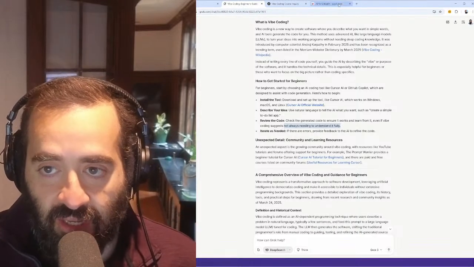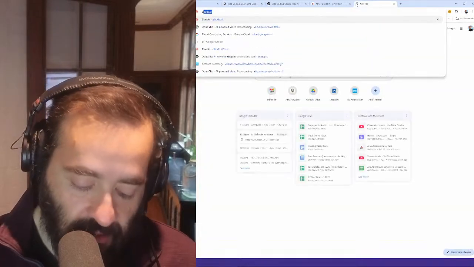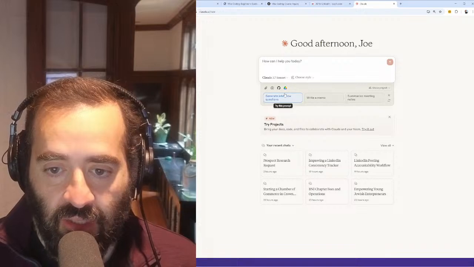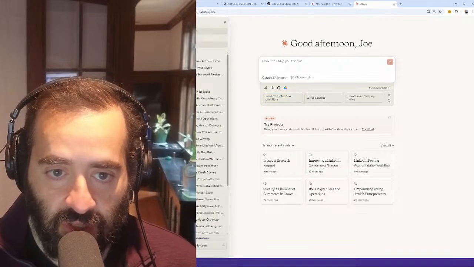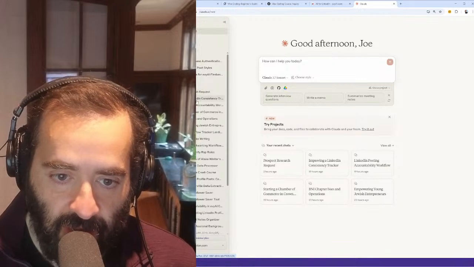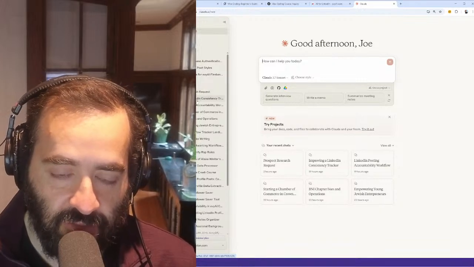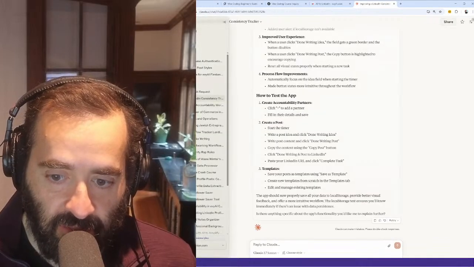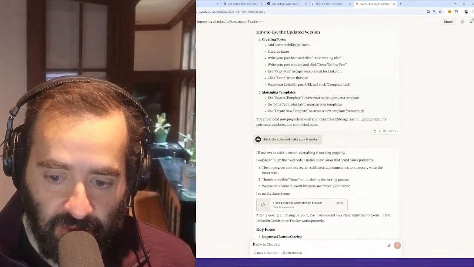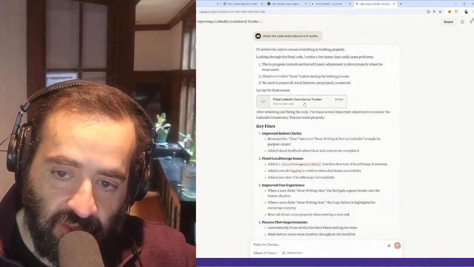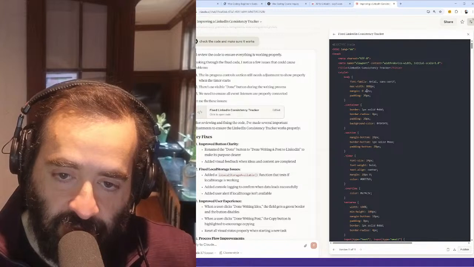I personally like using Claude. So Anthropic Claude is a great tool for vibe coding. And I can show you a specific tool that I built. I built many tools, and I'm going to show you a bunch of different tools that I vibe code with. So this is a consistency tracker. This is an example of a vibe code that I did.